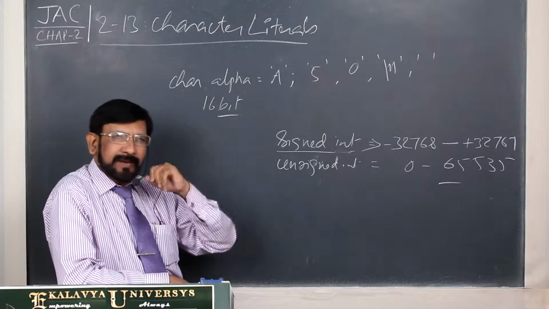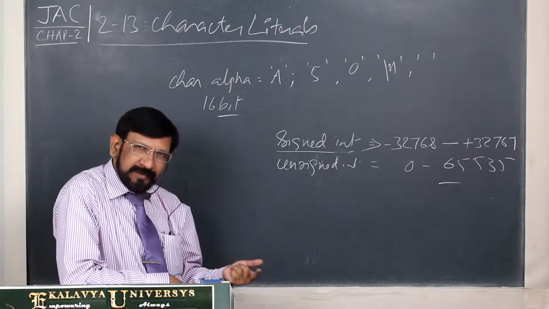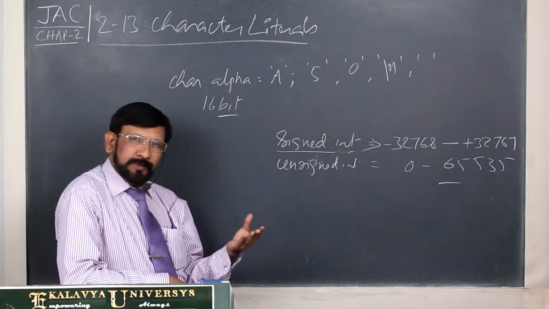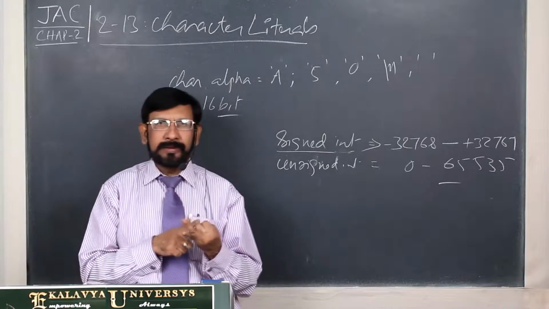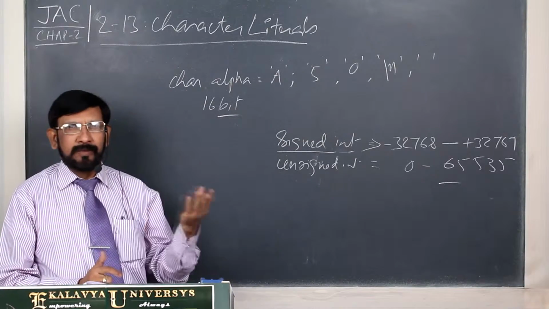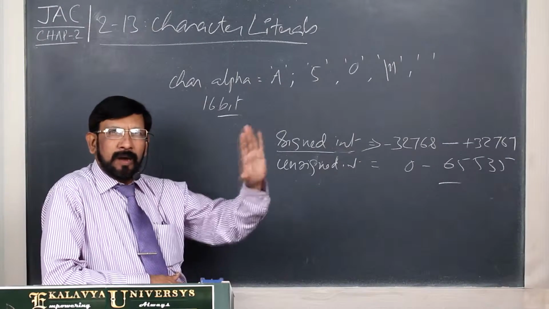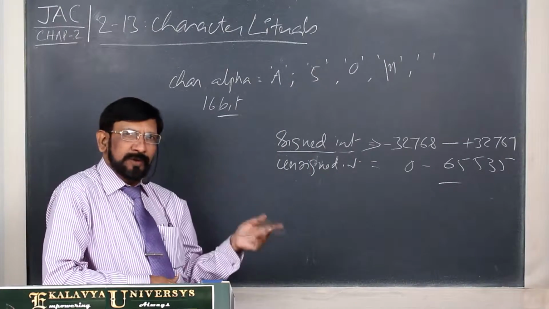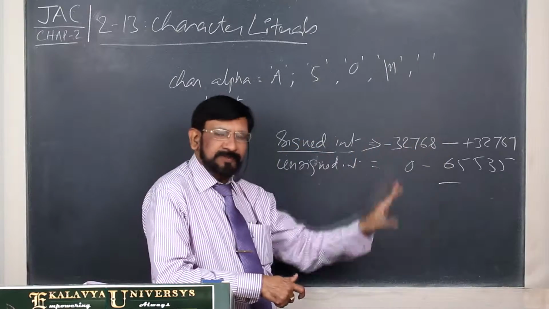That's why it does not talk about either signed or unsigned. The implication is: the integer 4 types you know: byte, short, int, long. Floating point 2 types you know: float and double. All 6 types are signed only. That means they can take minus values as well as plus values.